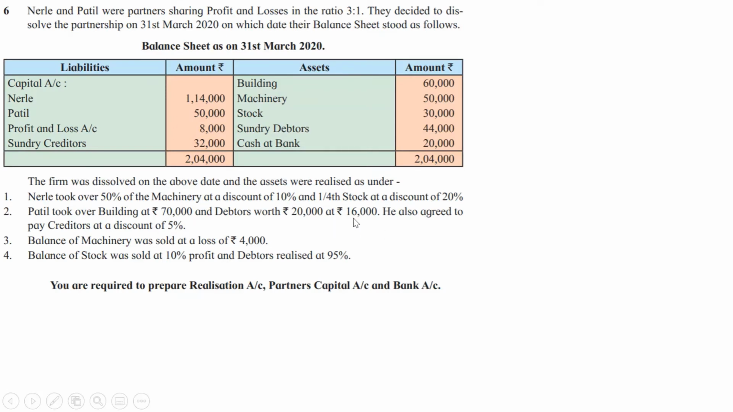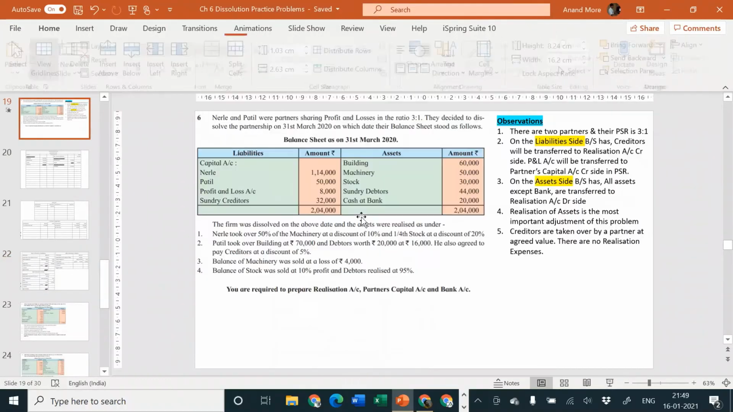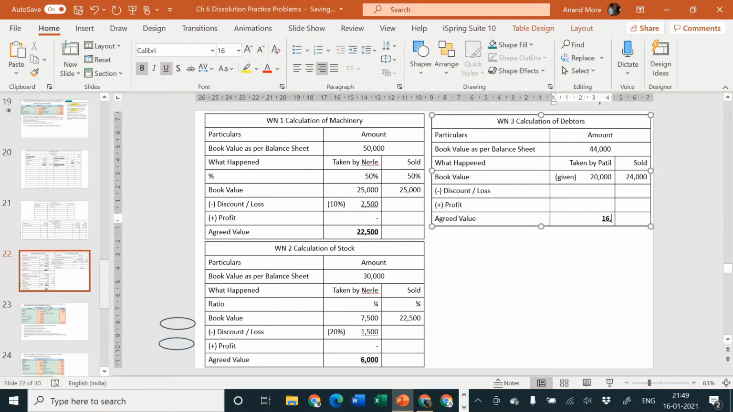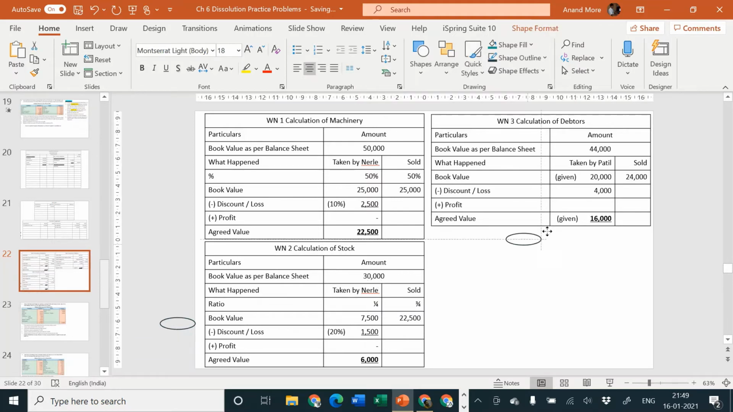Debtors worth rupees 20,000 at rupees 16,000. So they are not telling you discount amount. They are telling you the amount at which debtors are taken. That means our work is again more easy. We can straight away say that the problem is telling us that the debtors are taken over at an agreed value of rupees 16,000. This is given by the problem. Okay, it means we can calculate that this is 4,000 rupees, which is a discount. The discount percentage is not given, but we are required to understand the percentage of discount by applying our mind.